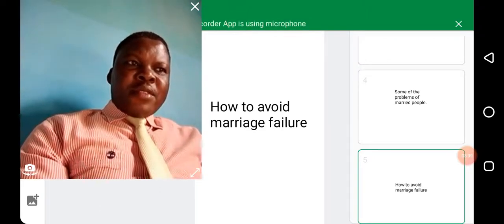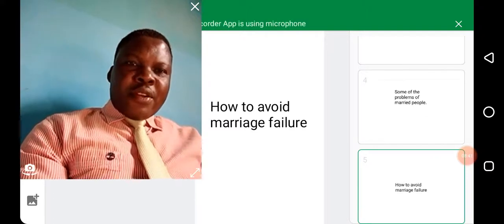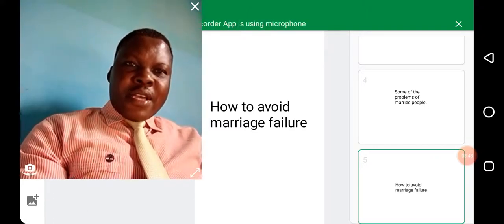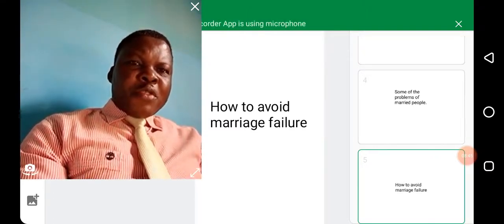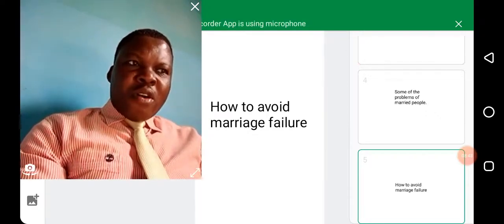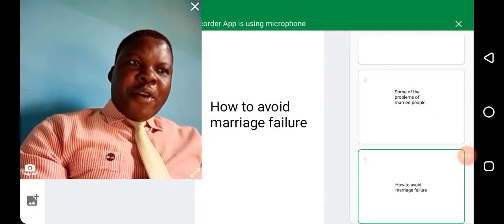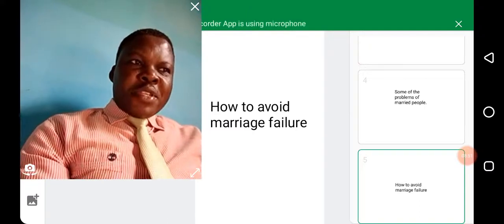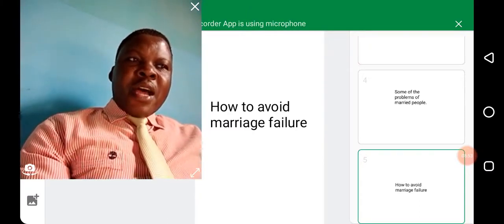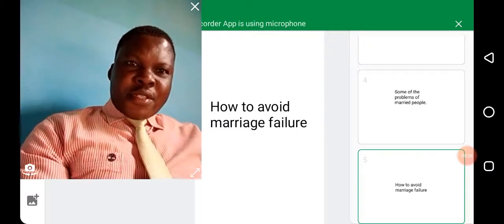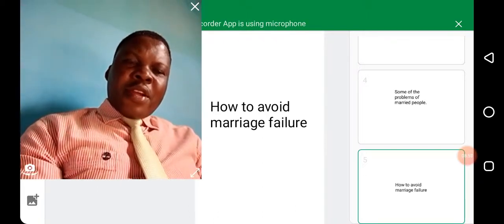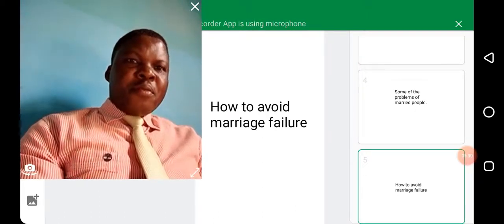Number three, they should be patient and tolerate one another. Tolerance is the answer, okay? The husband and wife have to tolerate one another. Then number four, they should learn to sit together and plan how to use their resources, that is their money, in order not to run into financial problems.